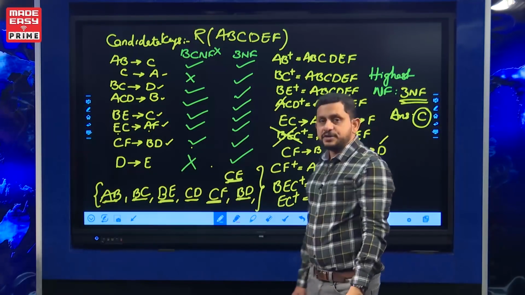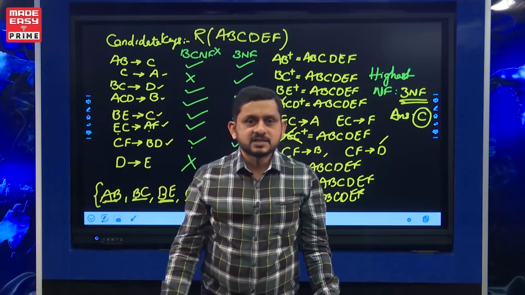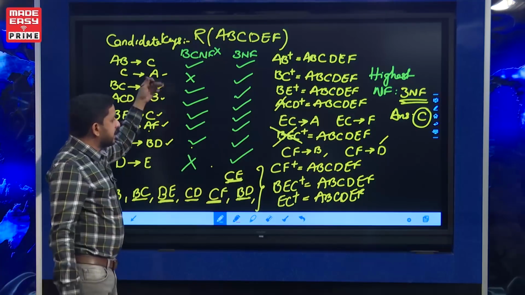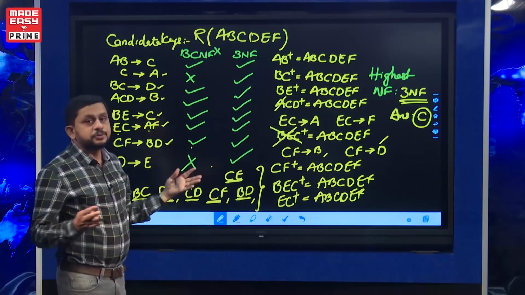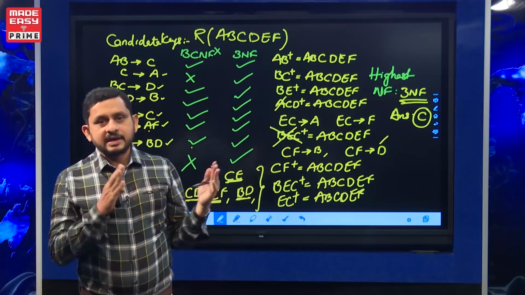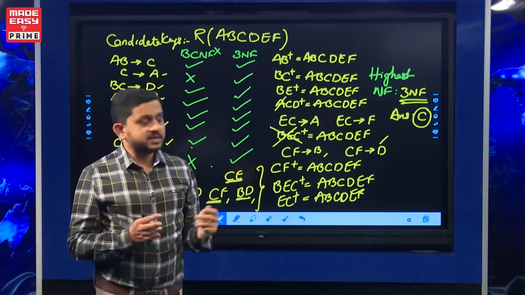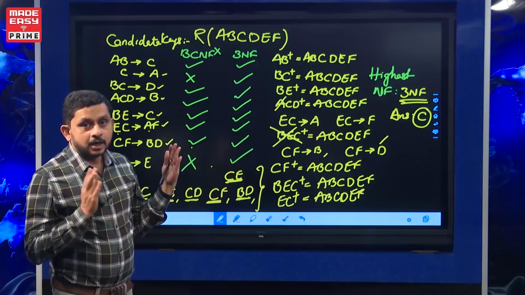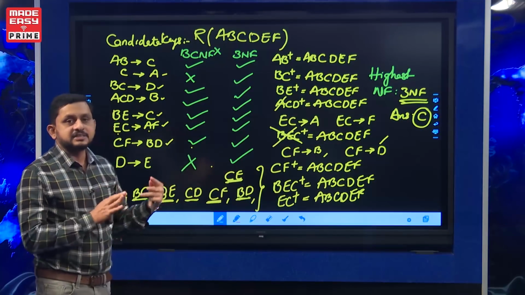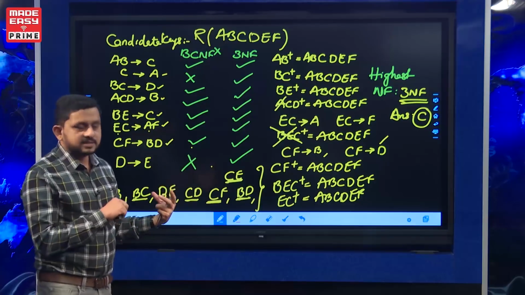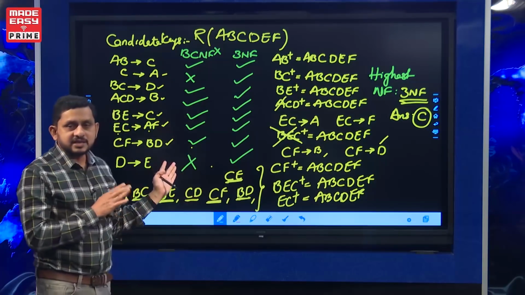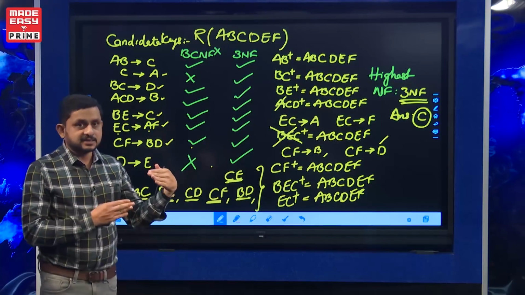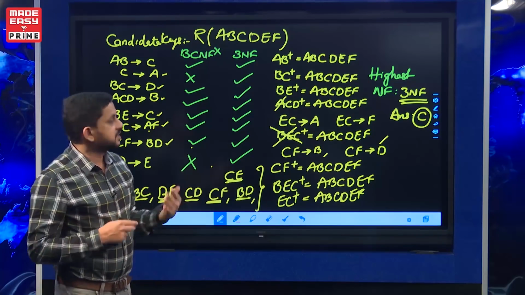So like this we need to find the highest normal form of the given relational schema. Of course, there is a proper procedure for finding candidate keys. I cannot directly explain how to find candidate keys here, so once you attend the live class, you will get the detailed manner. It's not something where I can explain whole normalization in 5-10 minutes. It's a topic of 12-13 hours in the regular or live classes. So this is just a model question, to know what kind of complexity they can ask in examination as part of MCQ questions.